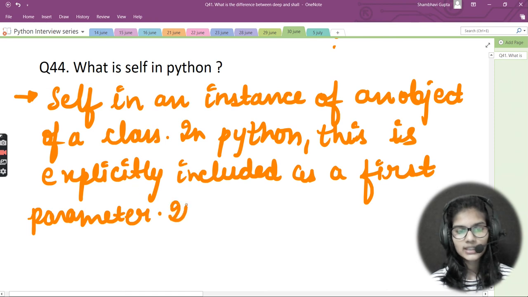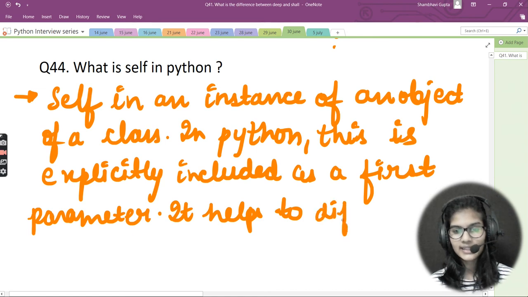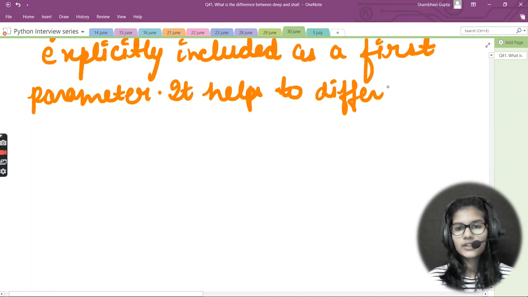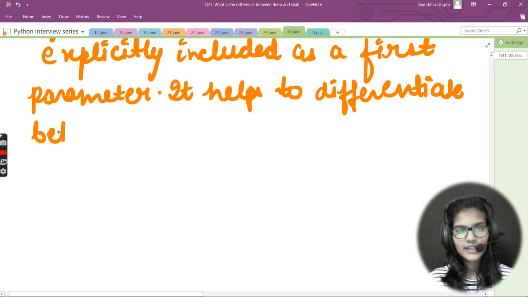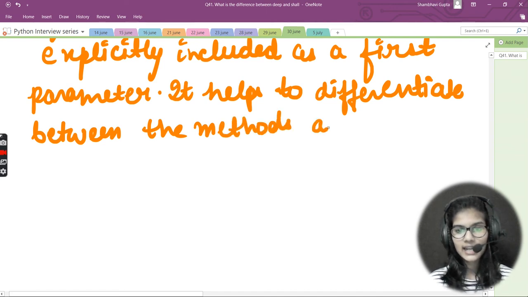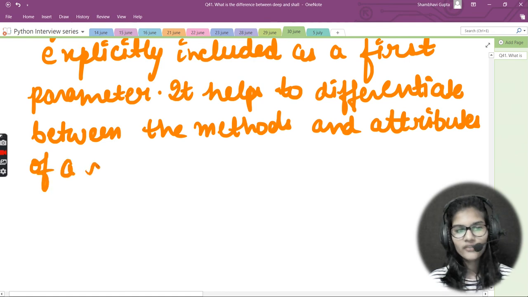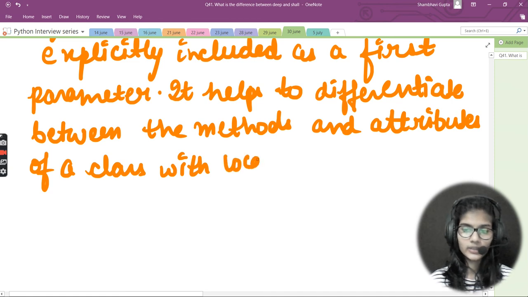Other than that, what is the other thing that it does? It basically helps to differentiate between the methods and attributes of a class with local variables.